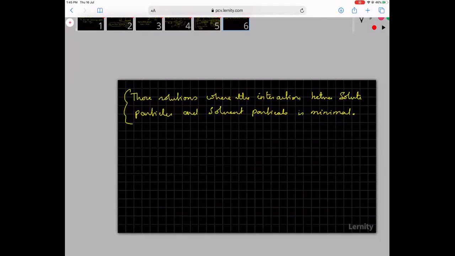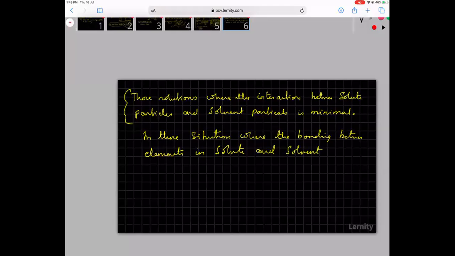Typically, this happens in those situations where the bonding between atoms or elements in solute and solvent are similar.